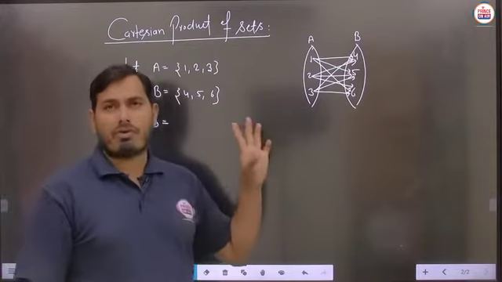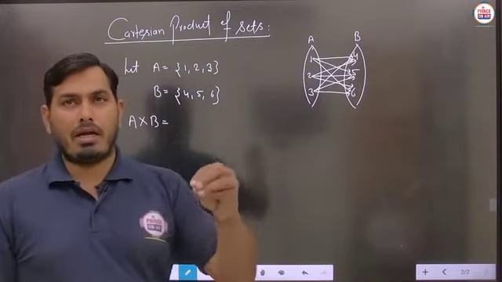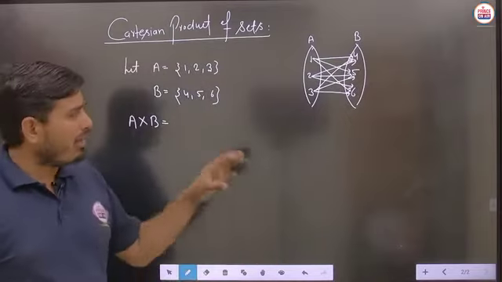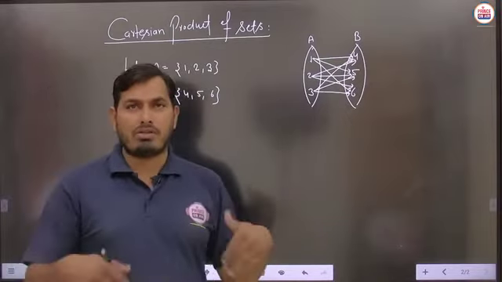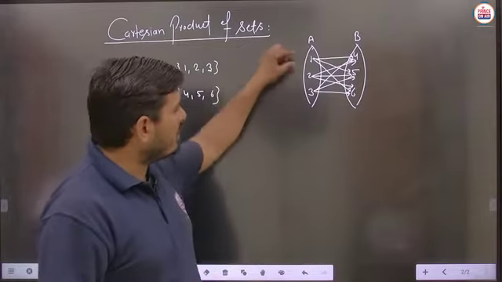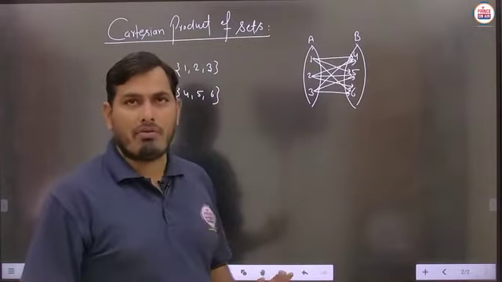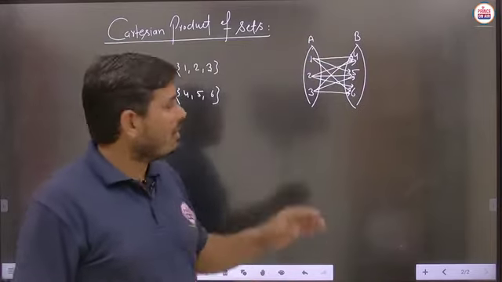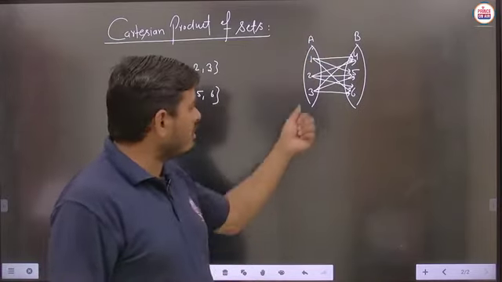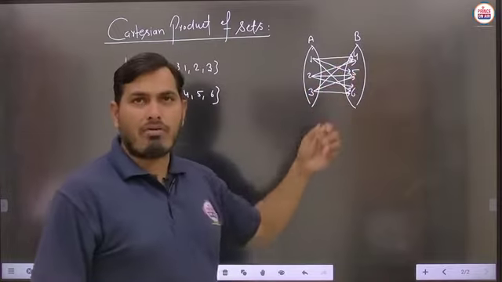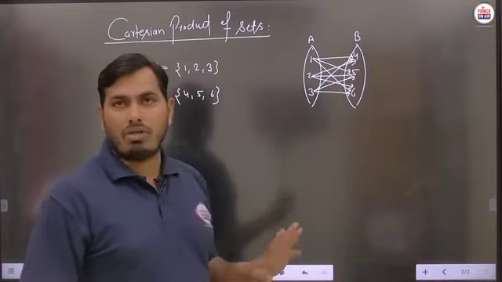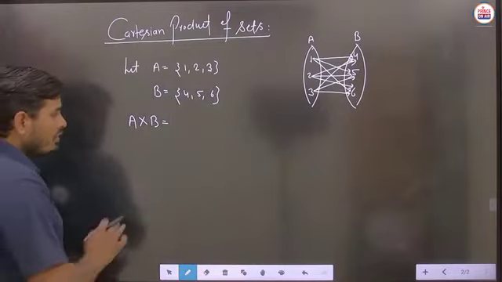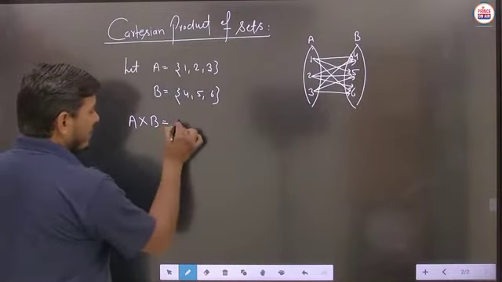So you can see all the elements of A are related with the elements of B. This type of relation we have to make, every kind of relation which is possible. Here in set A, we take the element 1 and join it with all the elements of set B. Similarly, element 2 is taken and again joined with each and every element of set B, and similarly we do the same job for the third element, 3. So basically here A cross B is defined like this.